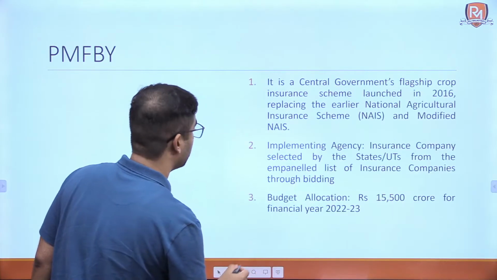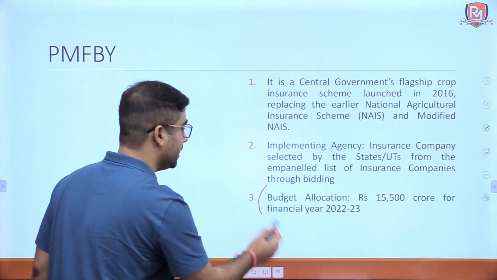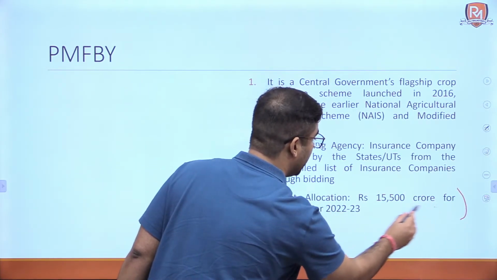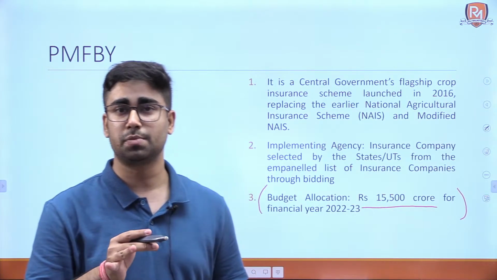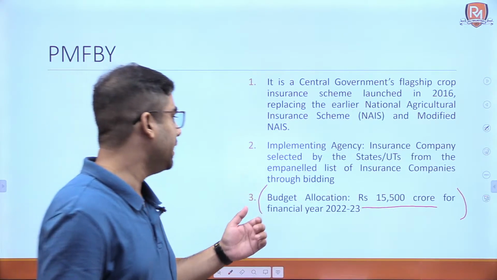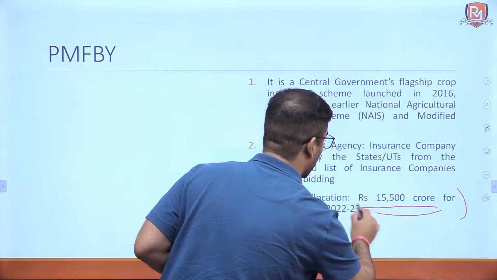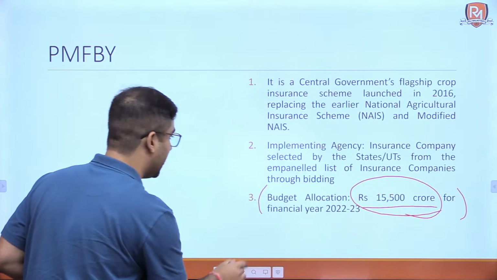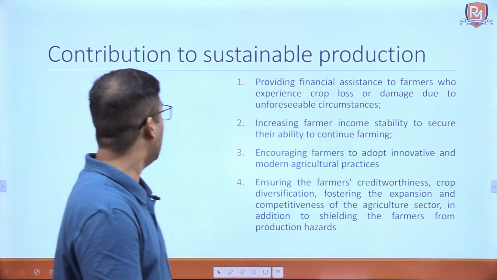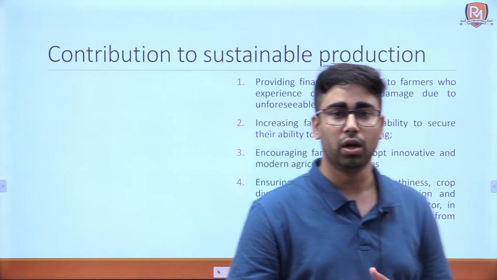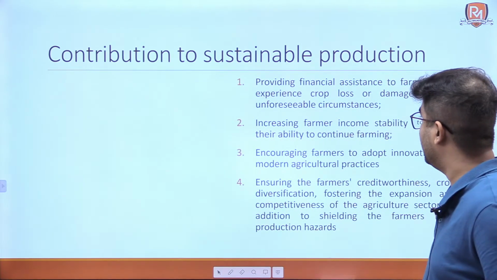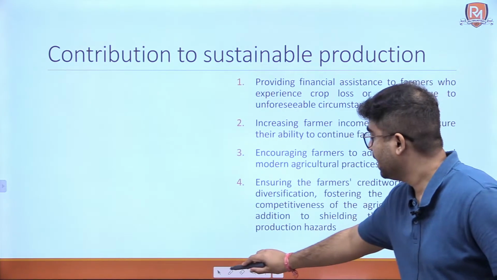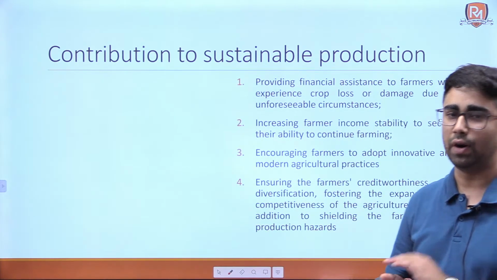The budget allocation for this year, for this scheme, in the Union Budget of 2022-23, that is the budget that is presented this year, is 15,500 crores. Now, how does it contribute to sustainable agricultural production in India? Let's see. First, it provides financial assistance to farmers.